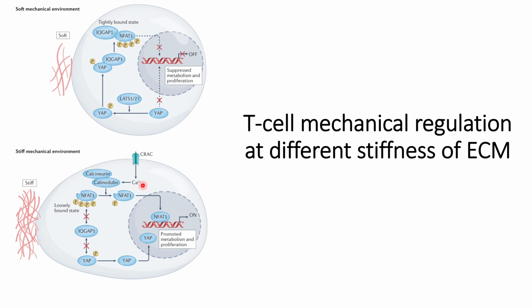how this Ca2+ influx occurs due to one of the mechanical forces, and that will cause calcineurin and calmodulin complex formation, and that helps in the dephosphorylation of NFAT1, and this NFAT1 can also translocate into the nucleus, and together YAP1 and NFAT1 can help in epigenetic changes in a way that will promote metabolism and proliferation of the T cells, and the T cells get activated.